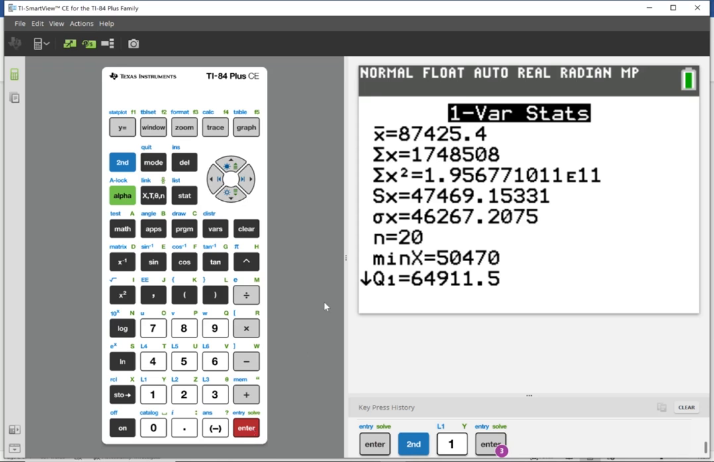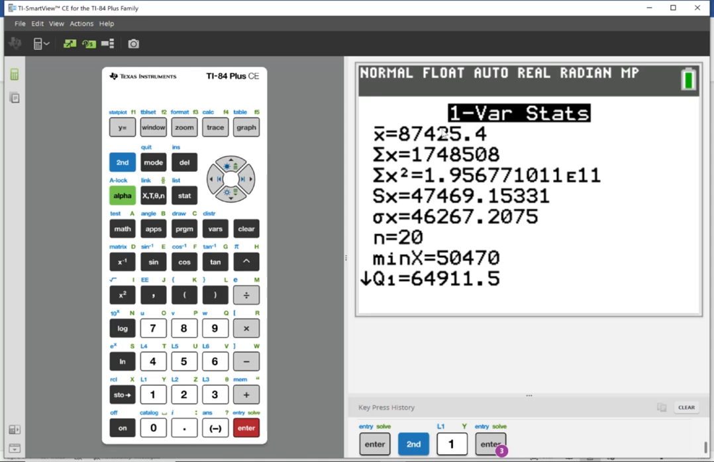There's a lot here that we haven't talked about. I'm just going to go ahead and highlight the statistics that we should recognize at this point. We should recognize X bar. X bar is the sample mean. Notice it's giving us 87,425.4 for the mean. So that is the value that we were looking for.